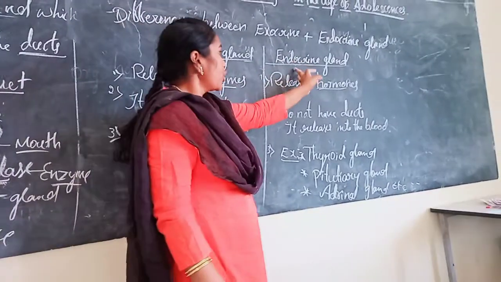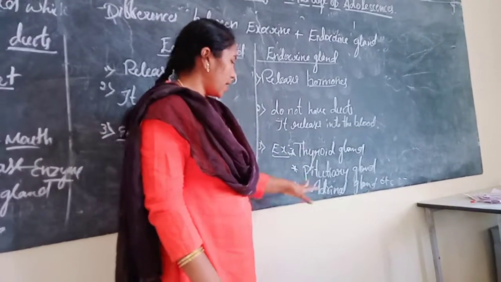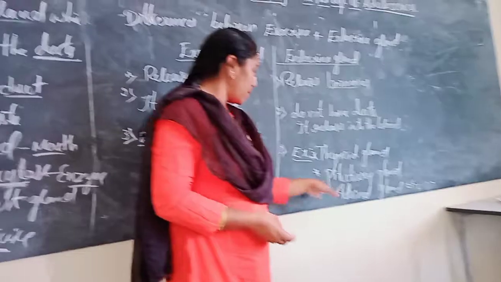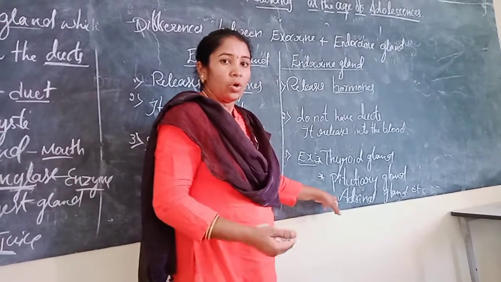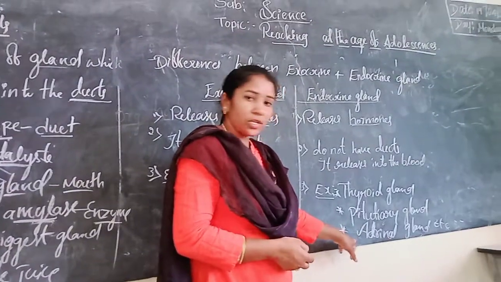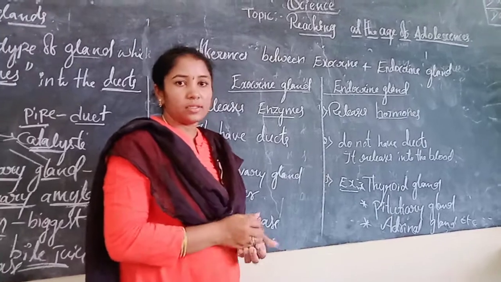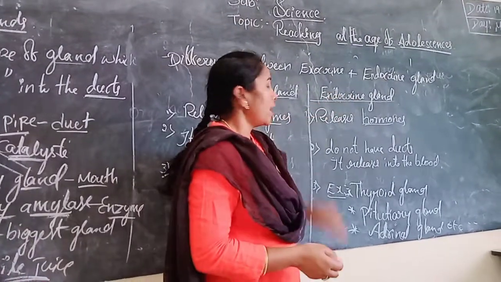Endocrine gland examples: thyroid gland, pituitary gland, and adrenal gland, etc. Many others are still there: testes, ovaries, pancreas also, and parathyroid. These are examples of endocrine glands.